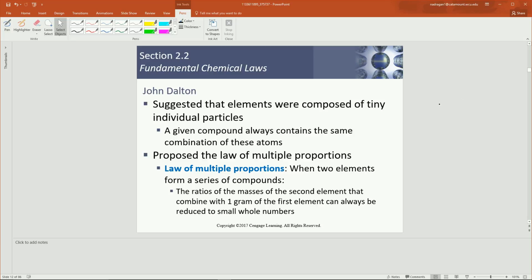So he suggested that elements were composed of tiny individual particles. And for a given compound, they always contained the same combination of those atoms. So this resulted in the law of multiple proportions. So he said when two elements form a series of compounds, the ratios of the masses of the second element that combine with 1 gram of the first element can always be reduced to small whole numbers. And this will make a lot more sense here in a minute when we talk about the example problem.